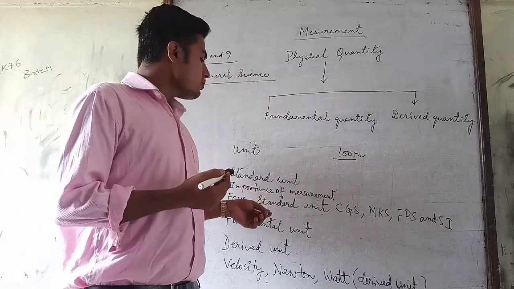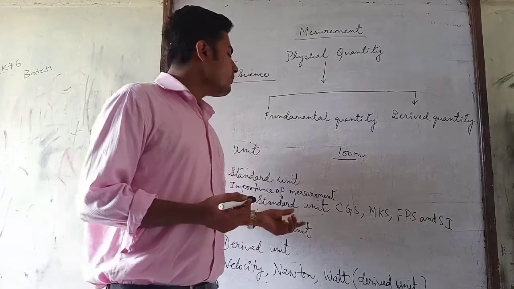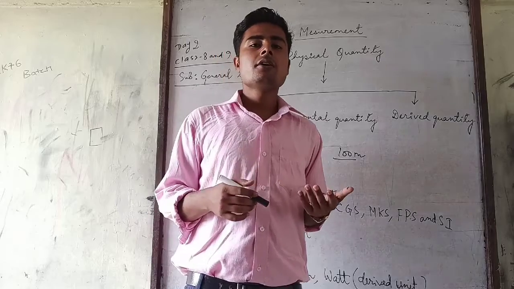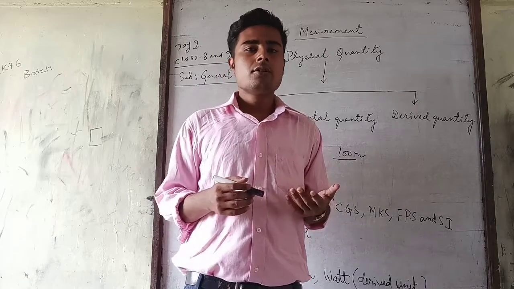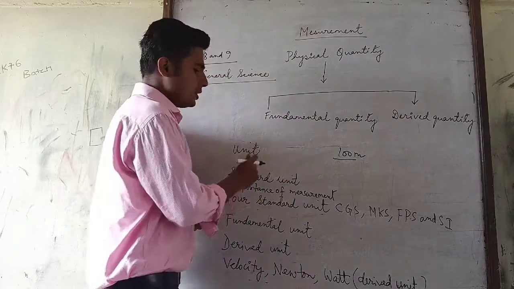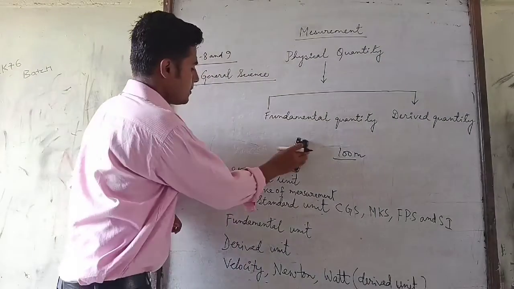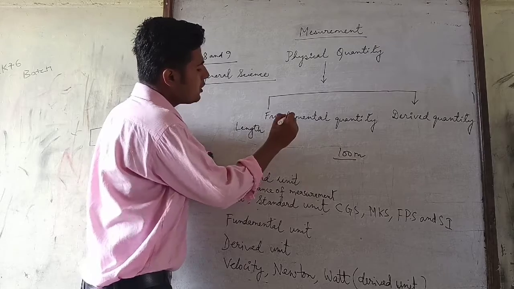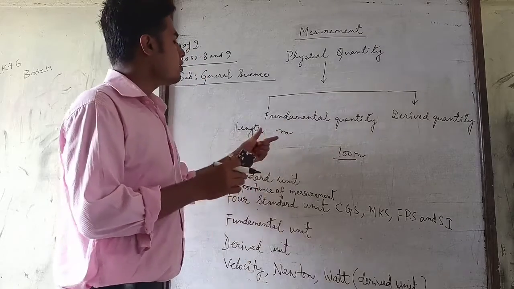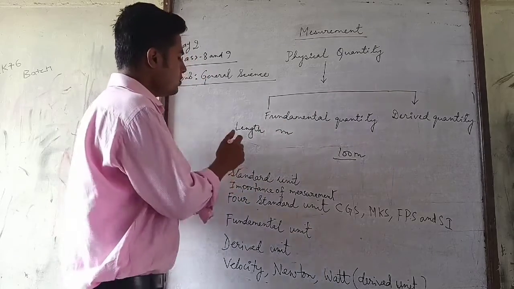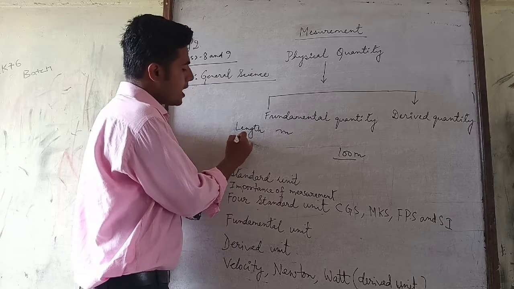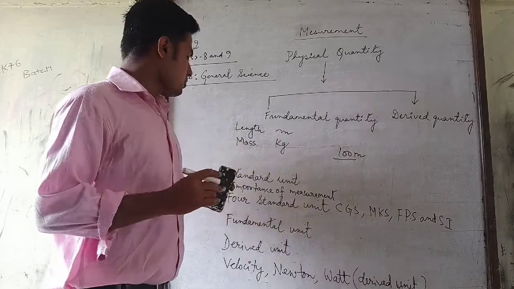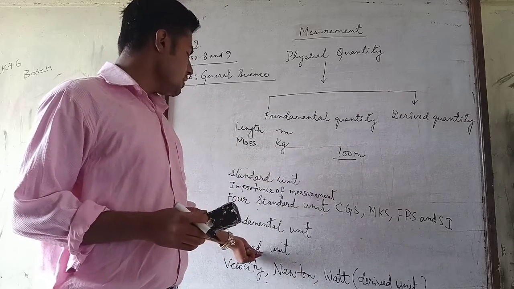The next topic which I am going to teach is fundamental unit. Fundamental units are those units which are independent of any other unit. For example, length is a single unit, meter. So it is independent of any other unit. Another example we can take is mass. Mass is kg.